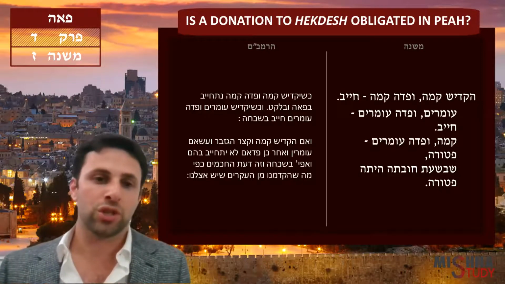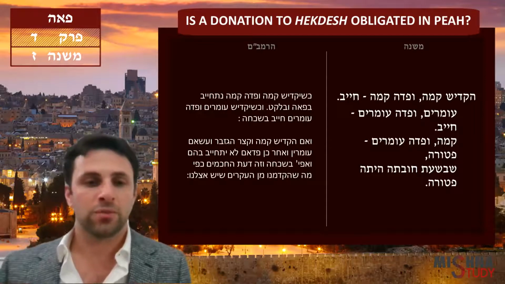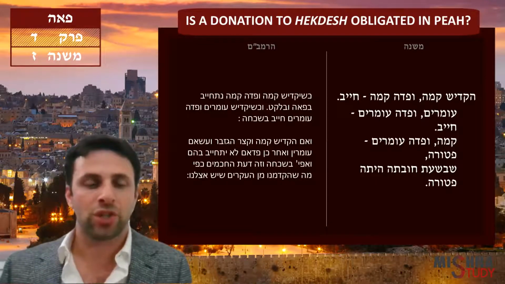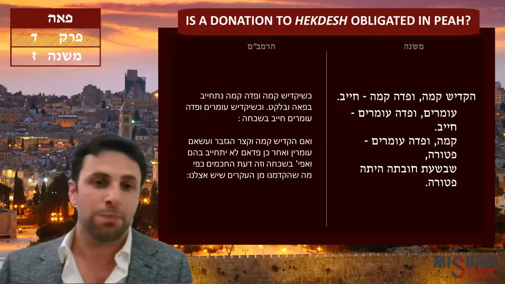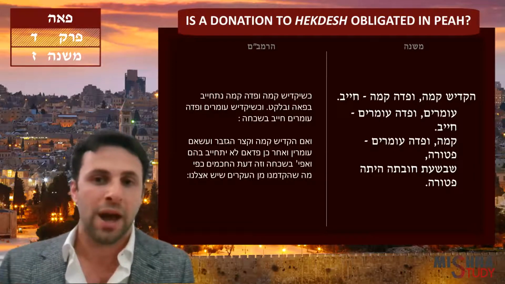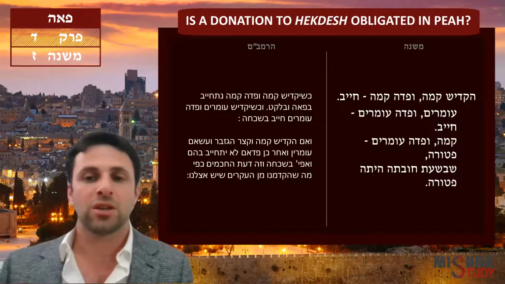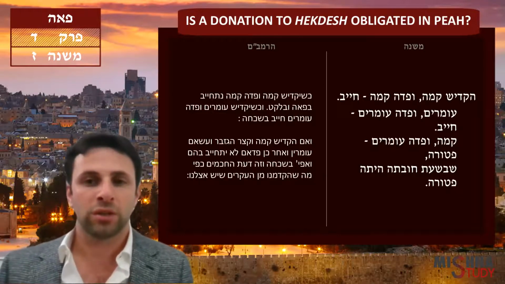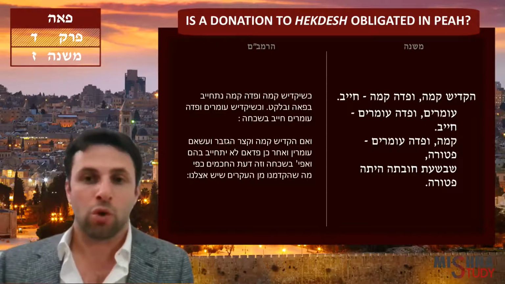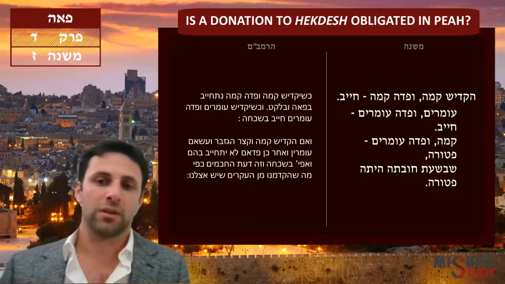And we know the Hekdesh is patur from Peah. So at the time when it reached its obligatory stage, it was in the possession of someone who's patur from giving Peah. So therefore, it's going to be petura. That whole field, that whole crop will be patur from Peah.